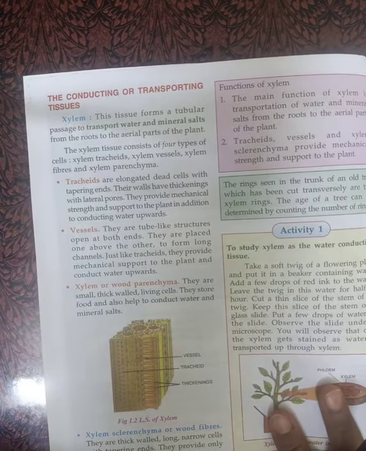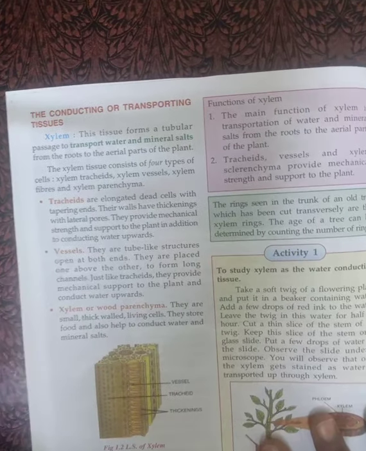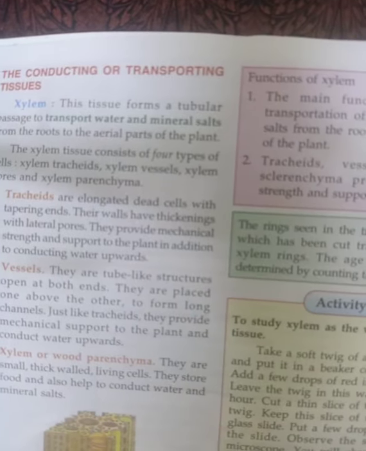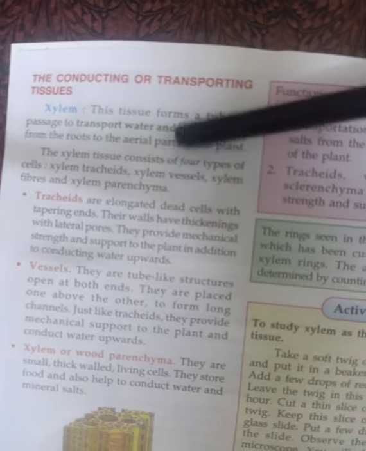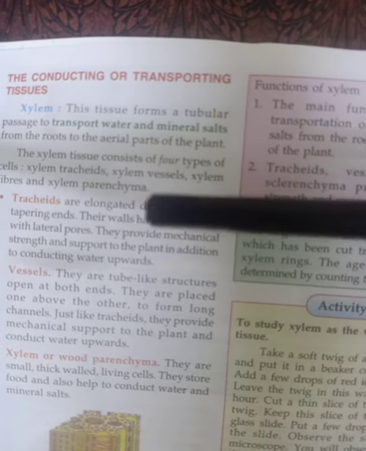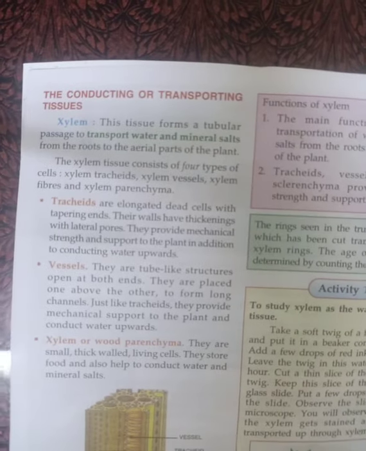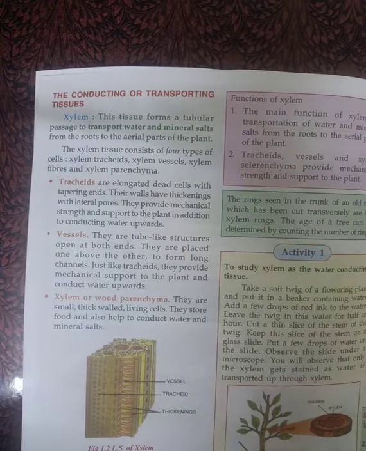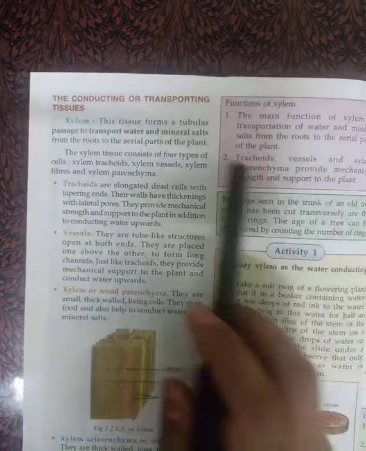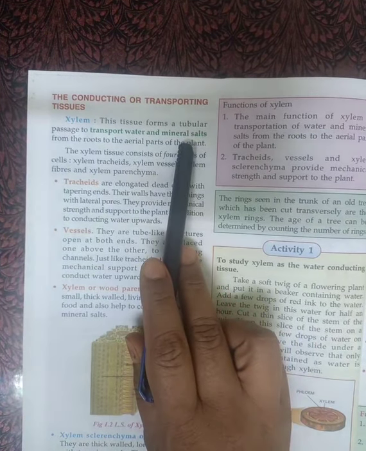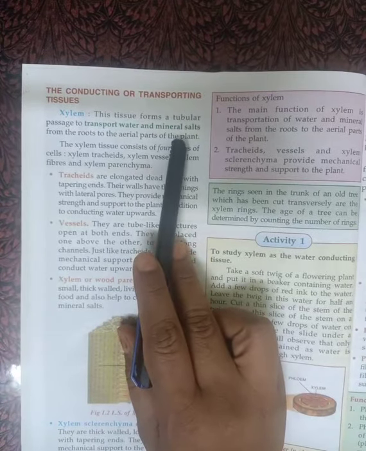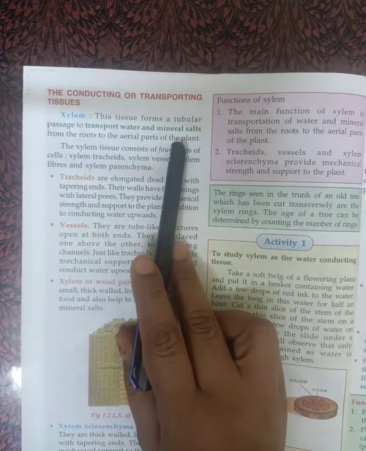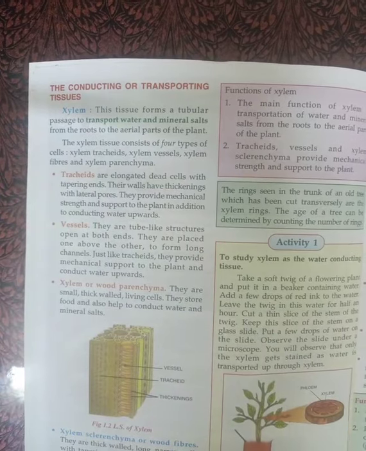As you can see, children, xylem is the tissue formed by tubular passages to transport water and minerals from one place to another. Water and minerals are transported through xylem.